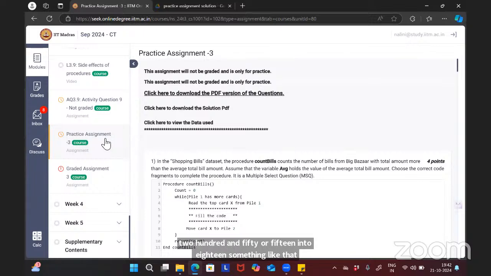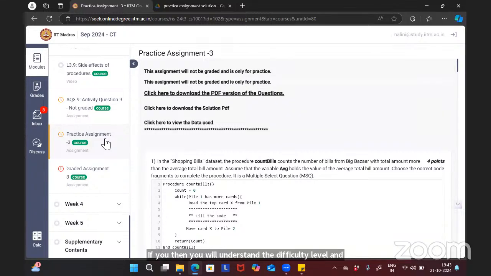So in short, if one has gone through these assignments on their own, then one can do well in the exam. It's not a very difficult paper. If you do the practice and graded assignments on your own, you can do it. Please also solve the previous term's question paper. That will be really great. If you solve it, you will understand the difficulty level and how to solve the questions.